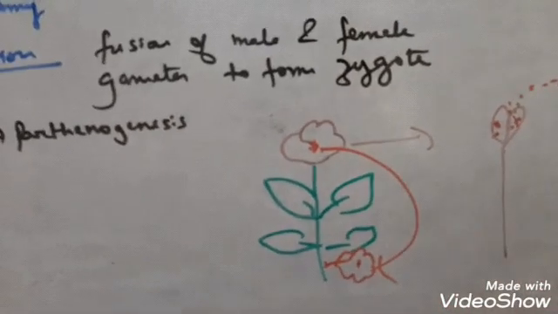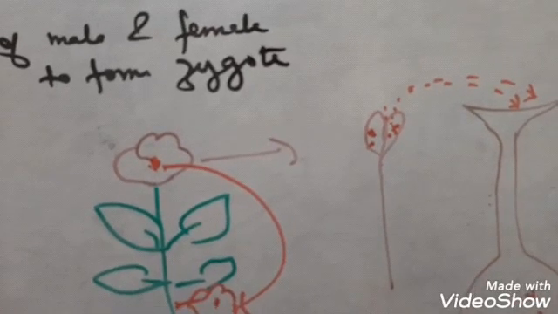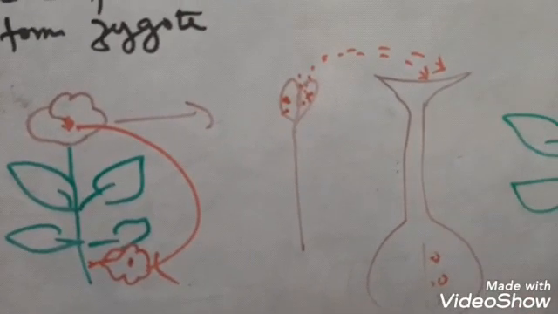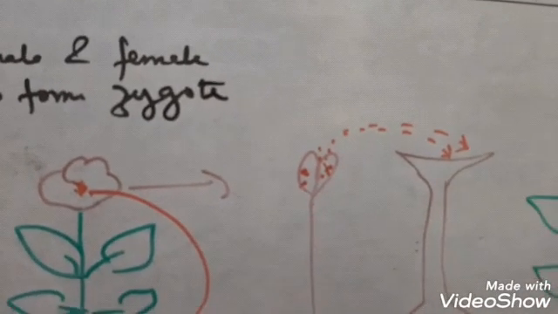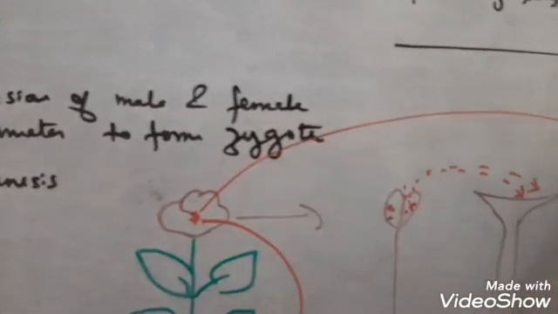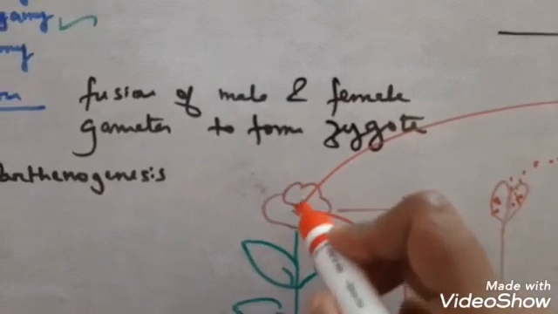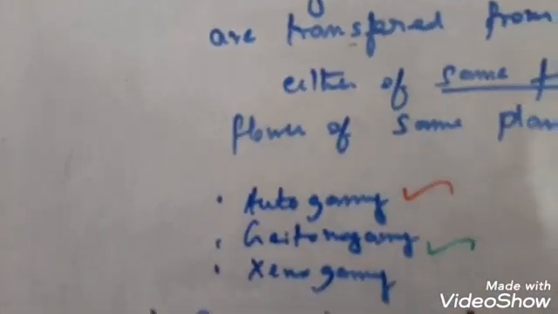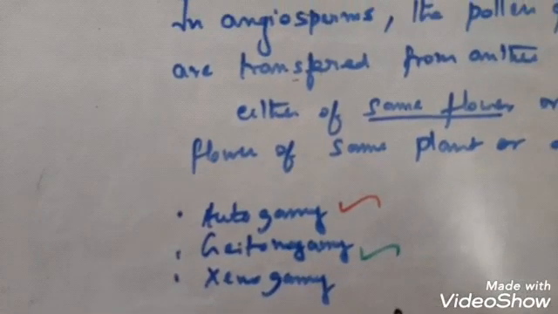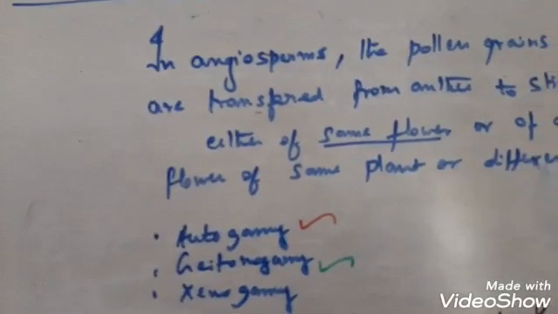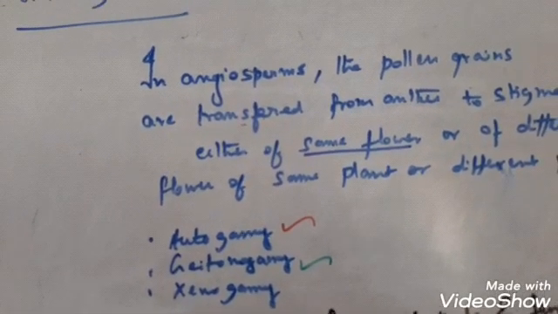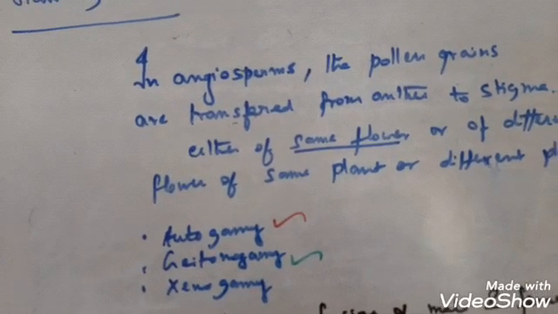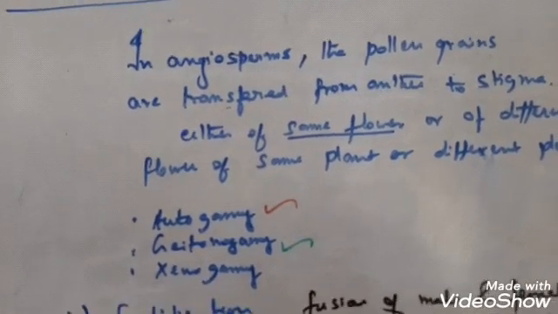Genogamy means when there is another plant of the same species. Species is same. Suppose the hibiscus. Okay, same species but genetically distinct. So here the pollination is taking place from the anther of this flower to the stigma of this flower. That is called genogamy. So these are the three types of pollination. Pollination means transfer of pollen grain from the anther to the stigma of the same flower, or of a different flower of the same plant, or different flowers of the genetically different plants of the same species.